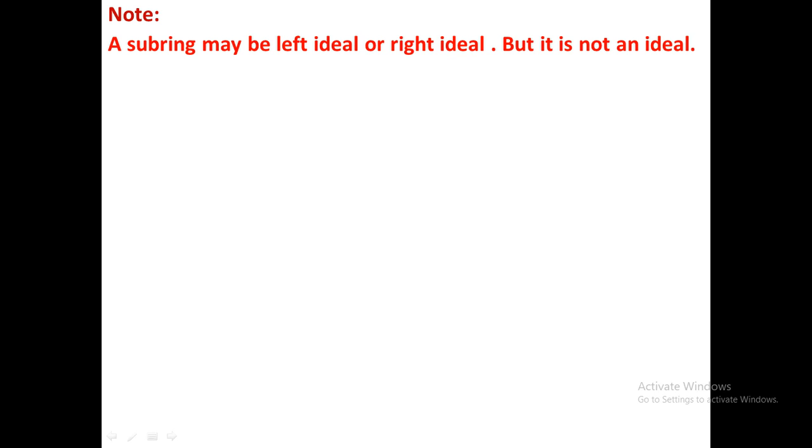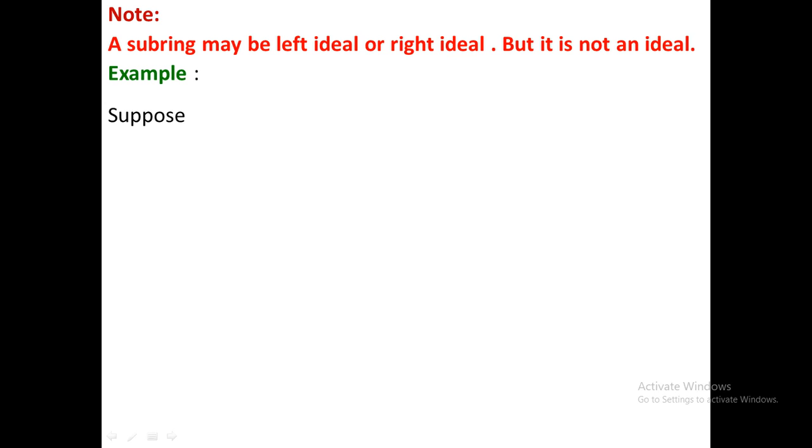Actually, every ideal is always a subring, because for an ideal at first it must be a subring, then it has to satisfy another condition. So all ideals are subrings, but all subrings are not necessarily ideals. Here I give an example which is partially ideal, that means it is a left ideal but not a right ideal, as a result it is not an ideal.